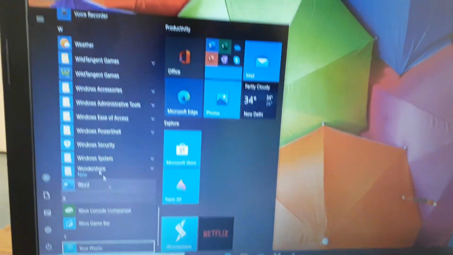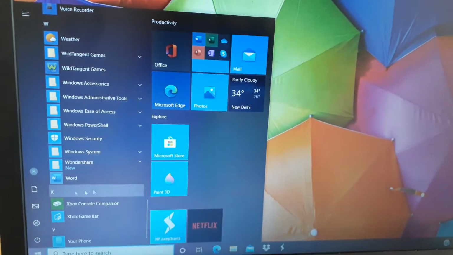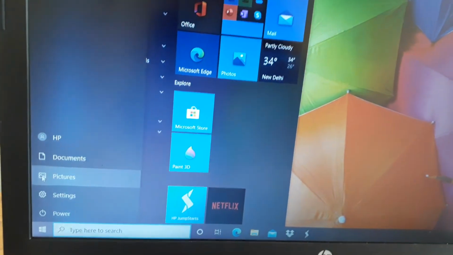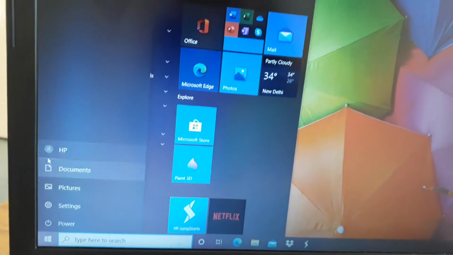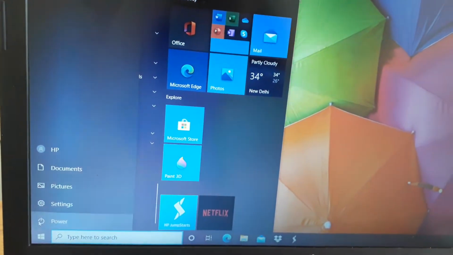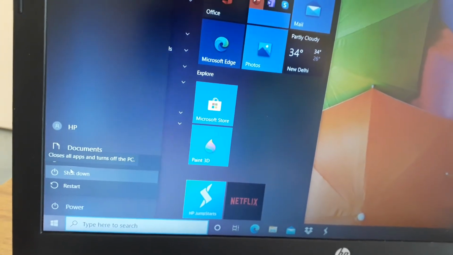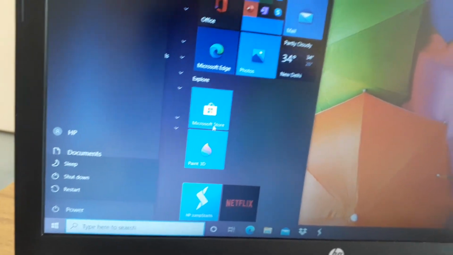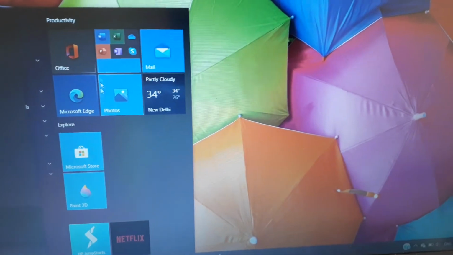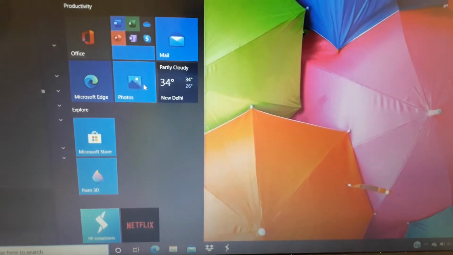Okay, these are the buttons I told you. This is the power button, setting, picture, document, and this is profile. When we click on the start button, we get three options: restart, shutdown and sleep. The second section is where we are using the recent apps that I am using in my computer.